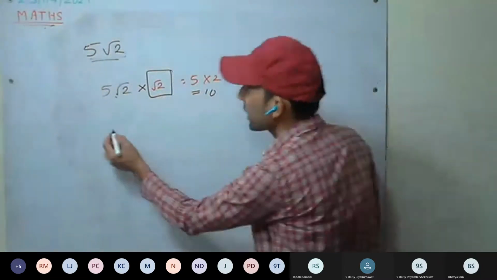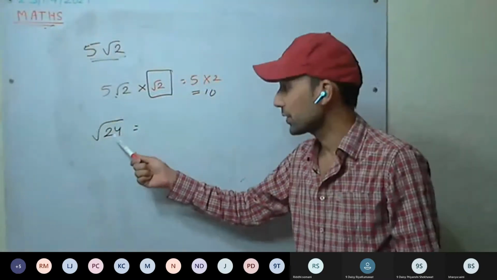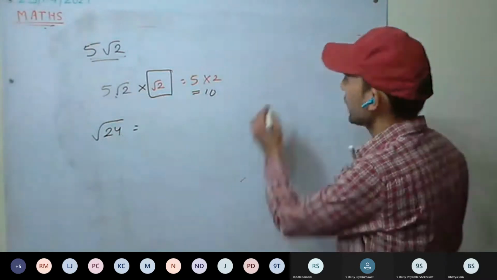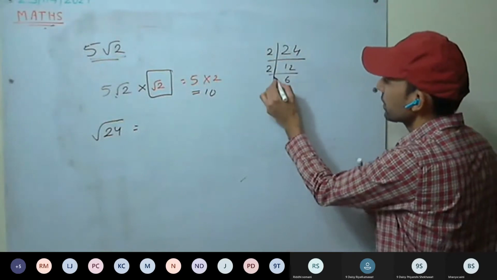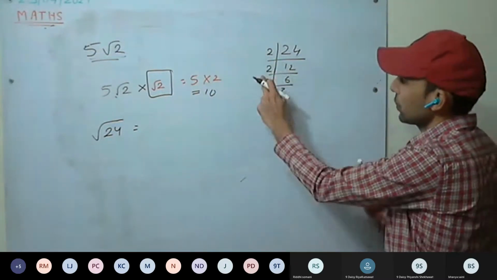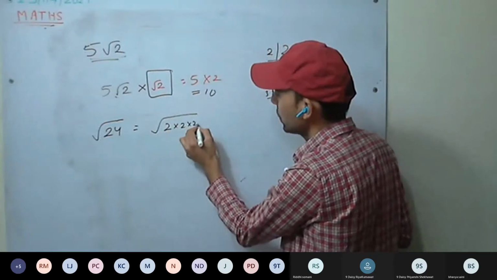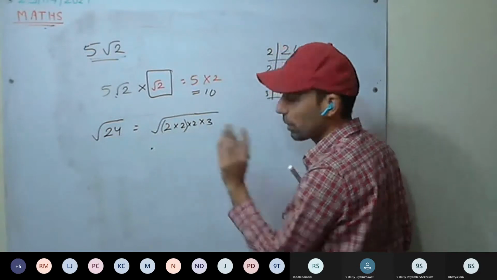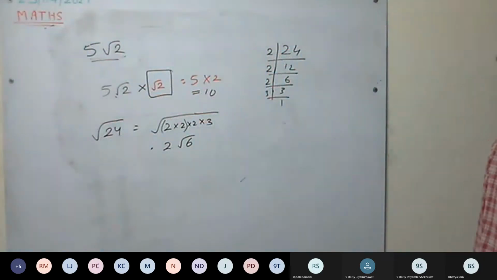Okay. Now the second question, root of 24. Radhika, you tell. What will be the lowest rationalizing factor? To find that, we must simplify it first. So 24: 2, 12, 2, 6, 2, 3, 3, 1. So we can write it as 2 into 2 into 2 into 3. It's a square root, so only one pair is formed. We can take it out: 2 root 6. This is the answer.